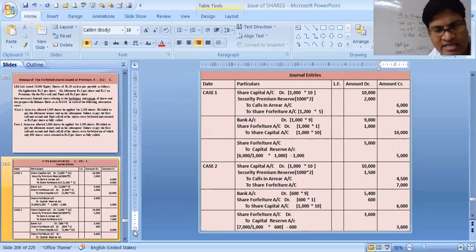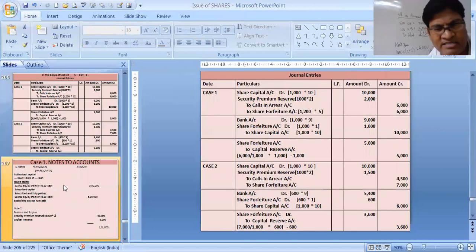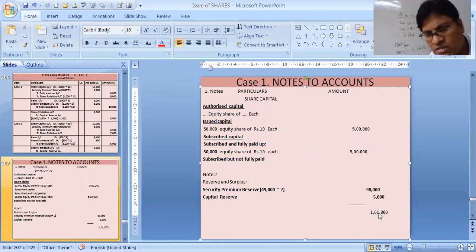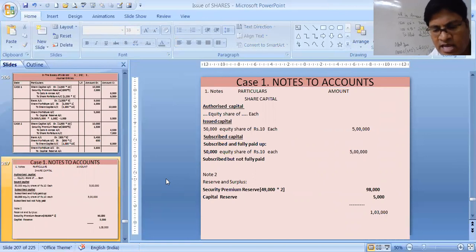Let's see in both the cases their balance sheet. Very simple is the first balance sheet. 50,000 subscribed and issued. Subscribed is also 50,000 because all the shares were reissued. There is no question of not fully paid. Security premium reserve is 49,000 into 2 because 2,000 we have debited, and capital reserve is 5,000. So this is coming up to how much? 1,03,000. This much is your first one's share capital.